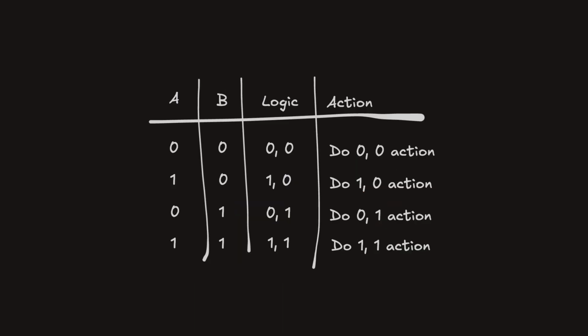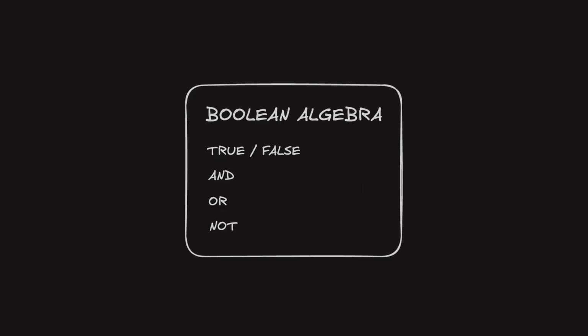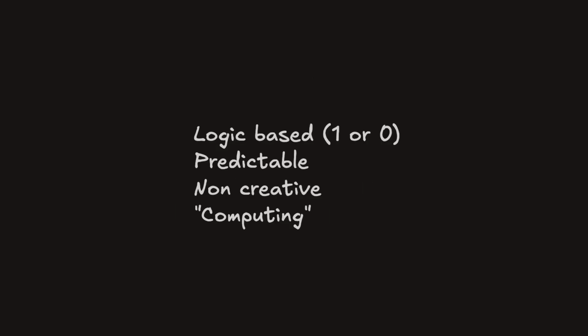This is the if something is a bunch of zeros and ones, it'll do something else to a bunch of zeros and ones. This is called Boolean algebra. It's a bunch of true, false, as well as and, or, not. This is logic based. It's predictable, it's non-creative, it's computing. This is deterministic.